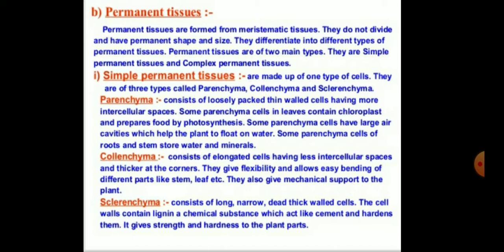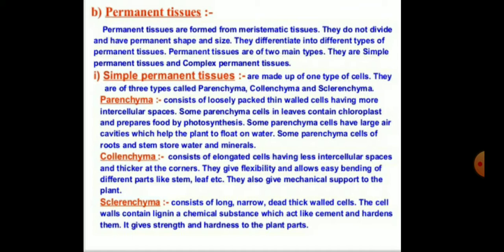It consists of elongated cells having less intercellular spaces and thicker at the corners. They give flexibility and allow easy bending of the different parts of the stem. They also give mechanical support to the plants. So children, there is a thickening present in the collenchyma.